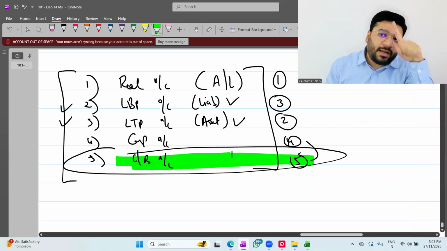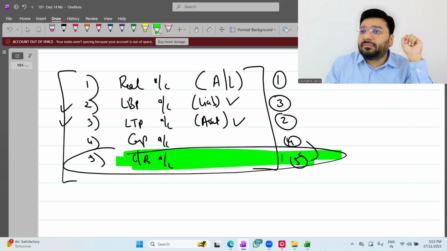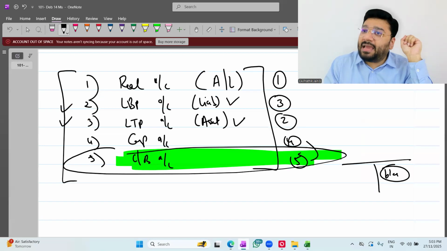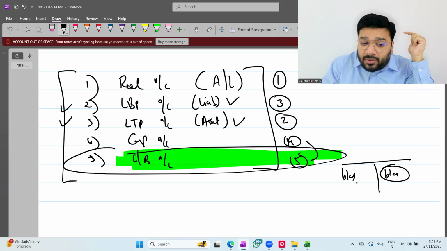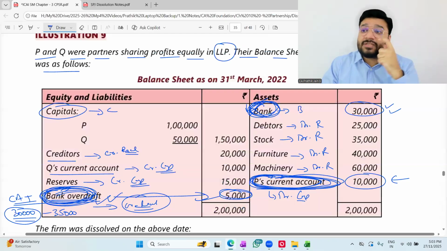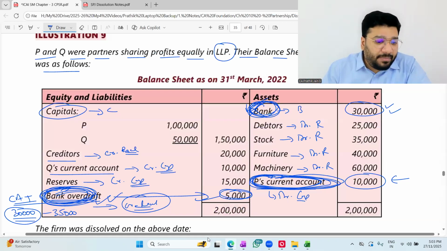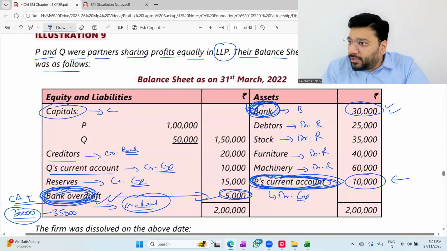So only if one bank OD account is given, you retain that as cash and bank ledger. And the balance brought down will come on the credit side, as a liability. But if apart from this OD account we have one more bank account, which is an asset, that will come as balance brought down here, and the OD balance will be transferred to the credit side of realization account for the purpose of making the payment. Okay, got it?